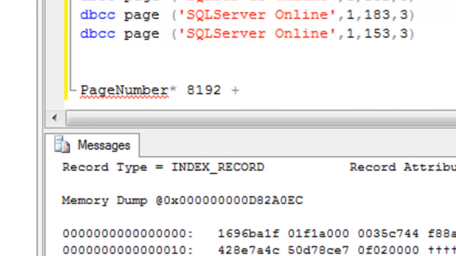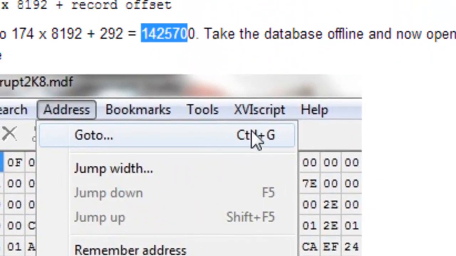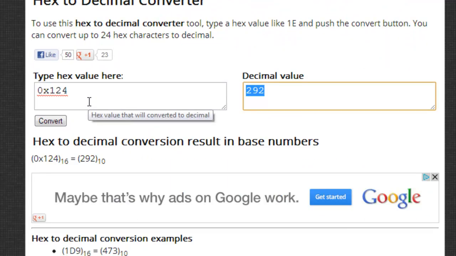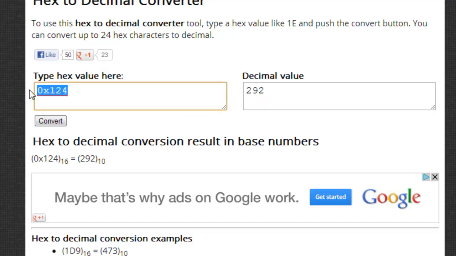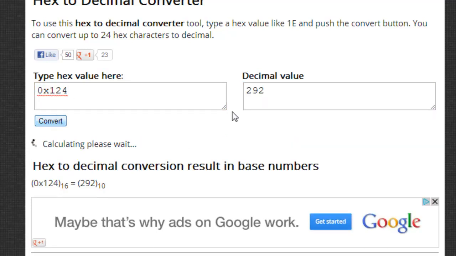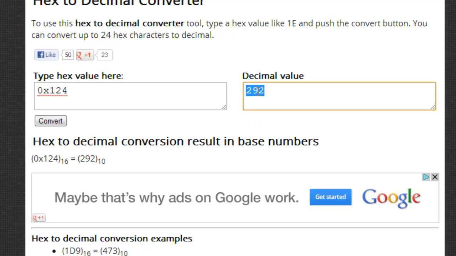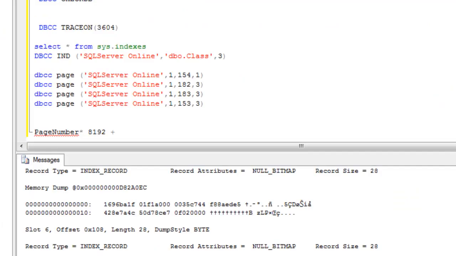SQL Server stores based on this number, but we don't know the exact value, so we have to convert this hexadecimal number into decimal. Let's convert, so this is the decimal value. Now I'm going to add that number.